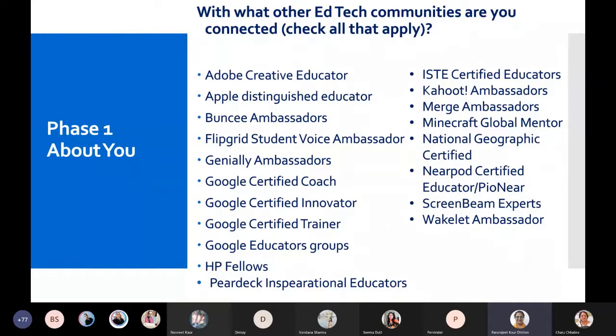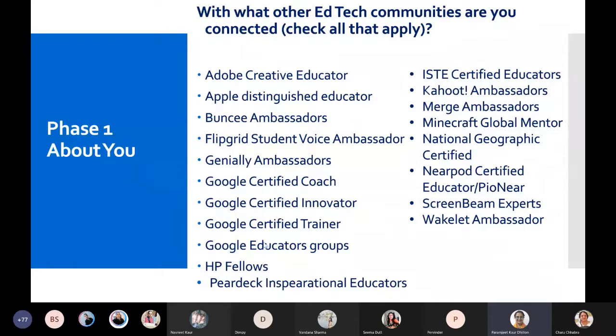With what other EdTech communities are you connected? Check all that apply. So here you have to write down, of course, all of us are Adobe Creative Educators, Apple Distinguished Educator. I don't know, some of you might be Bunsey ambassadors, even Flipgrid ambassadors. You could be Genially ambassadors, that I don't know. Then Google certified coach, I am not aware.